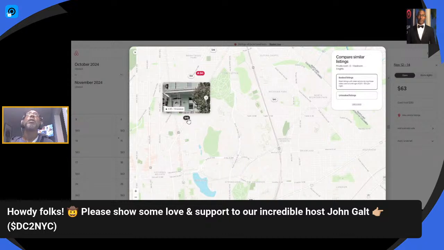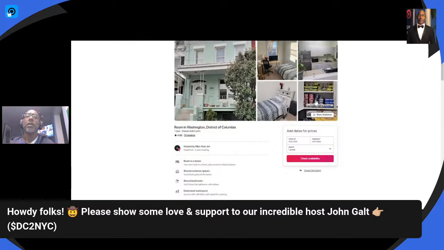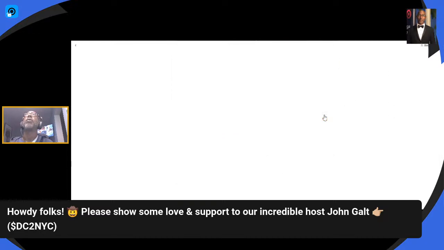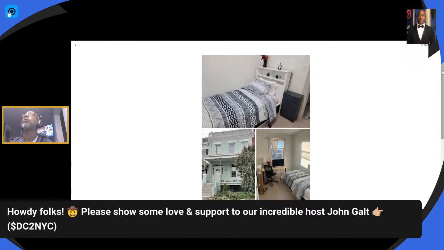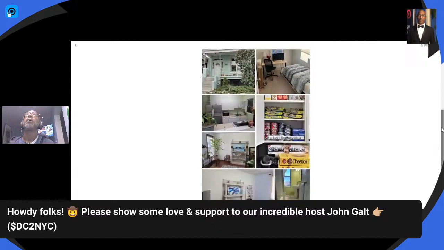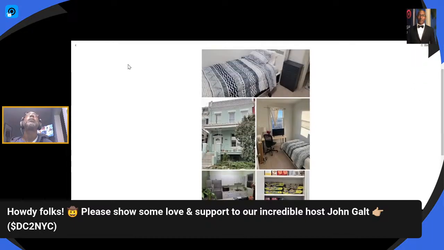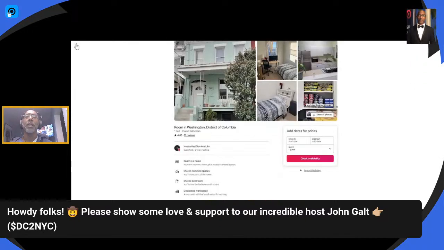There's one here, it's $45 a night. Let's take a look at this one. If we were to try to book this room, here's the room here. Make sure you can see it. Let me share this if you haven't seen it. You can see the listing here. They offer a few snacks. You can go through the photos. This is the room here. Not bad, not bad. Cheerios, snacks like that.